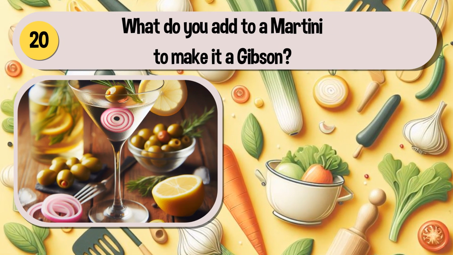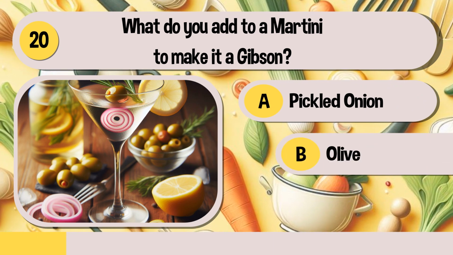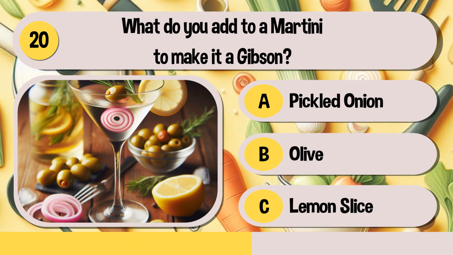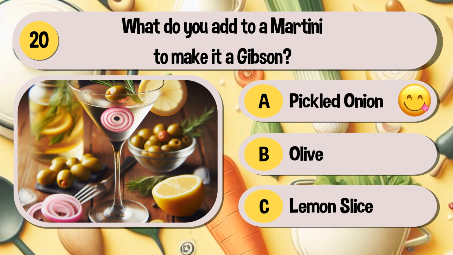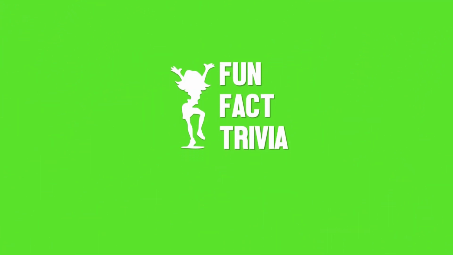What do you add to a martini to make it a Gibson? A pickled onion, an olive, or a lemon slice? A pickled onion.